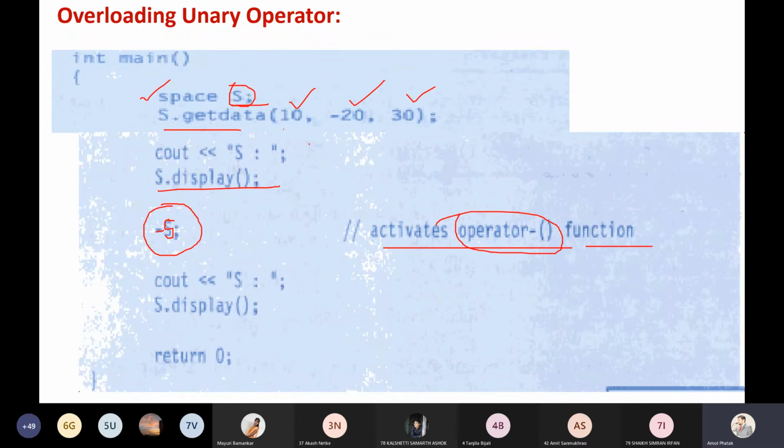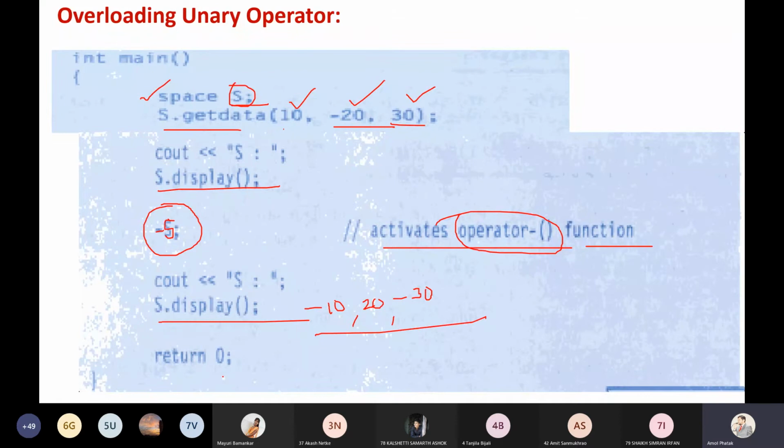It applies minus to the values X, Y, and Z. Again, you display this value, and we can find the expected result. Here it is 10, so it will be displayed as minus 10. Here it is minus 20, and minus of minus 20 will become plus 20, so it will display 20. This is plus 30, so the minus sign will make it minus 30. Okay, and this is the expected output of your program.